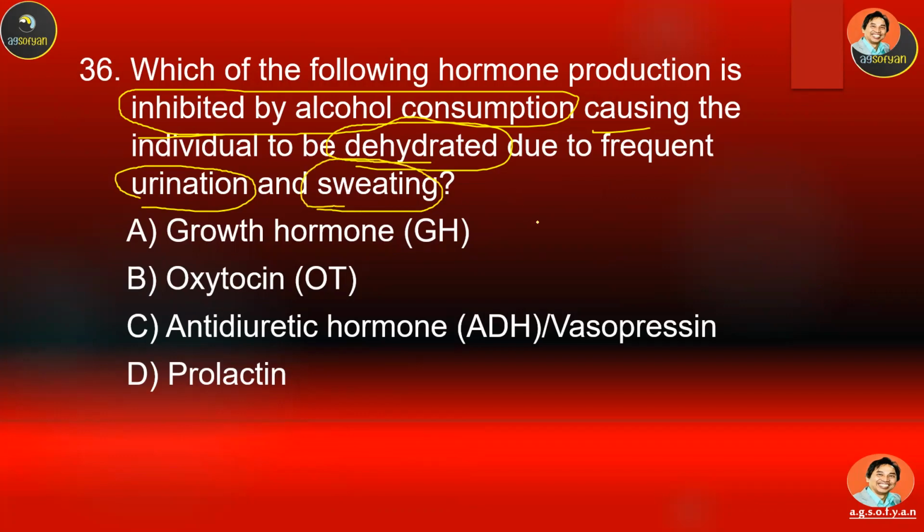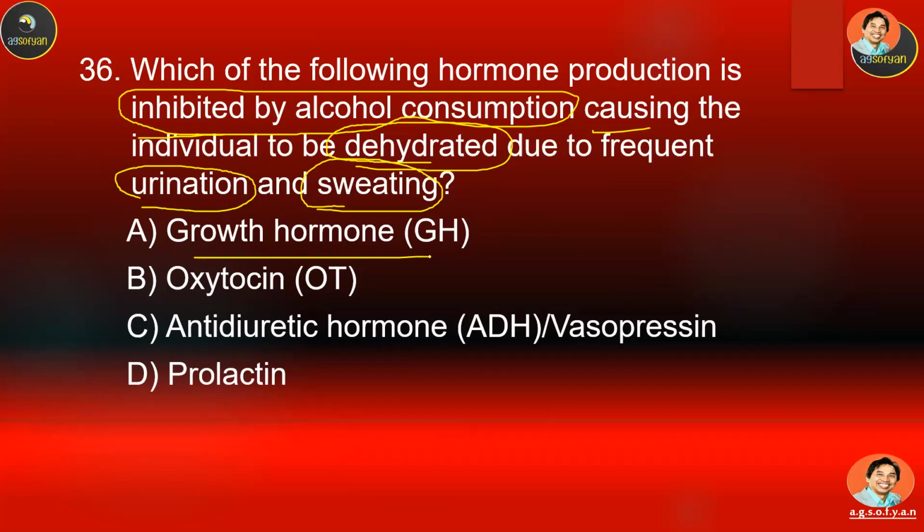Which one? A, B, C, or D? Choose your answer. To answer this question, we have to know which hormone tries to retain water in our body, to control the water inside our body.